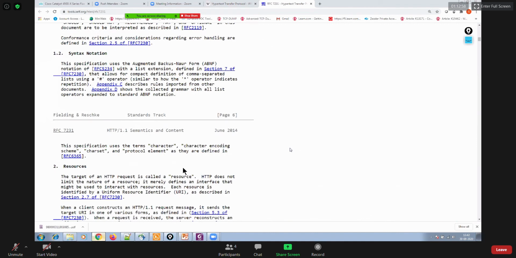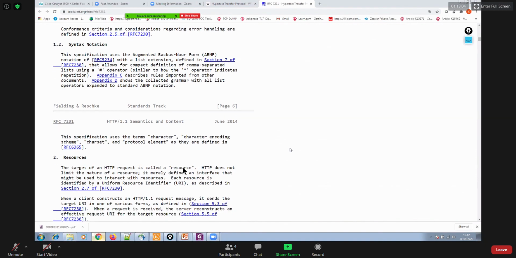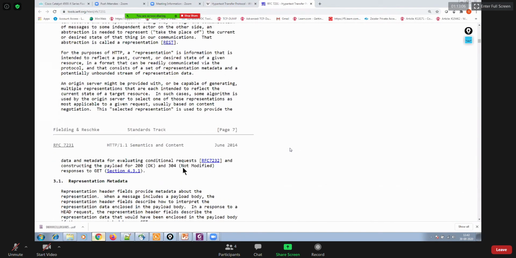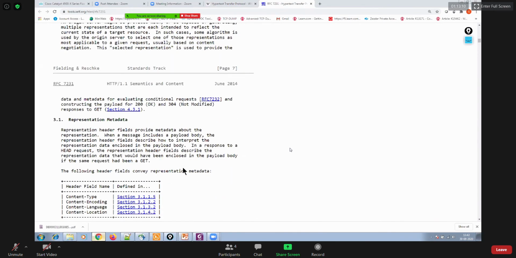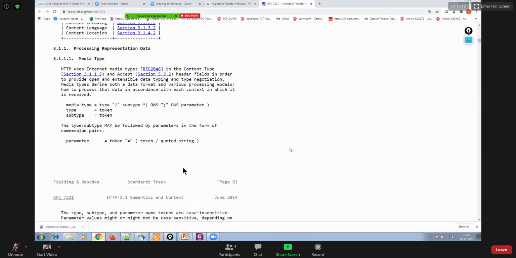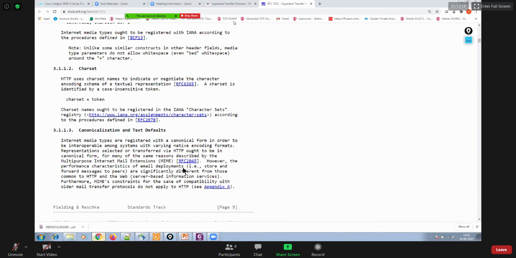And nobody in interviews will ask out of this RFC. Okay, this is really everything actually about this protocol, especially about the GET method.